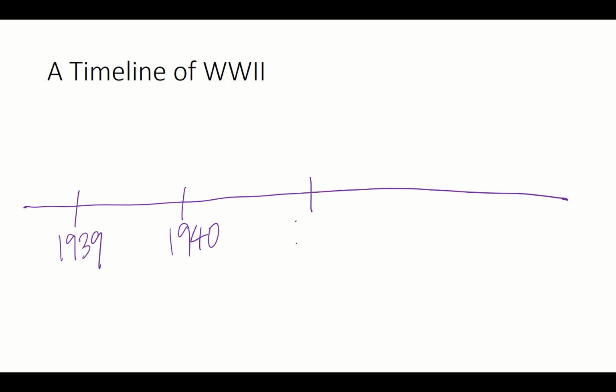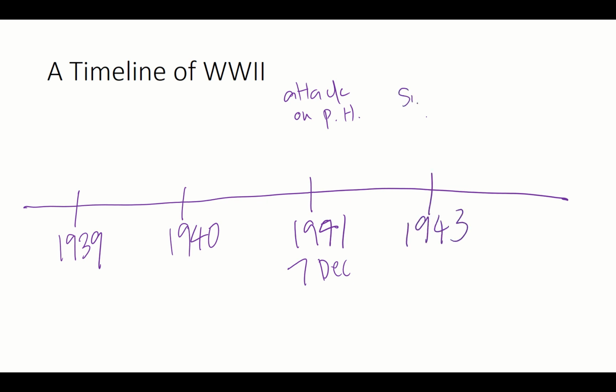In 1941, on 7 December, we have the attack on Pearl Harbor. And then the Americans retaliate. The Americans join the war on the side of the Allies. After that, what happens? Another important turning point is in 1943. This is when the Soviet counterattack happens.